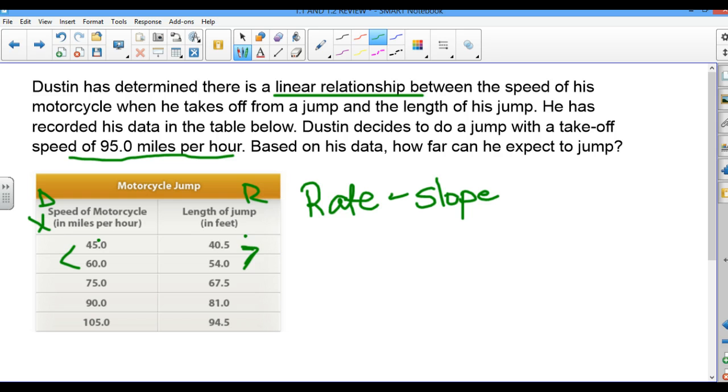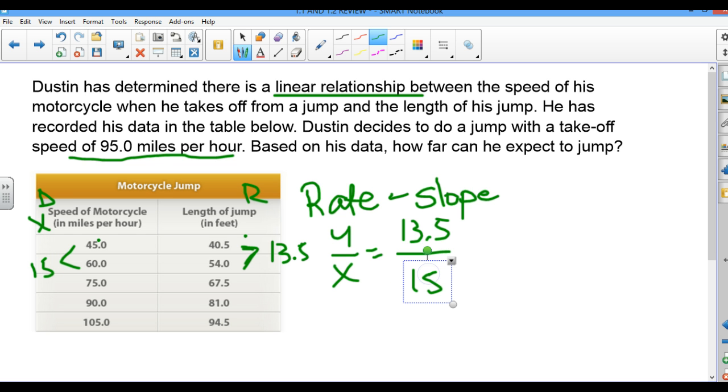The change in y will be 13.5 when we subtract: 54 minus 40.5 gives 13.5. 60 minus 45 is 15. And the slope is y over x, so the y, or the rise, is 13.5, and the run, or the x, is 15. Remember the units for the 15 are miles per hour, that's the speed, and this one is the distance in feet.